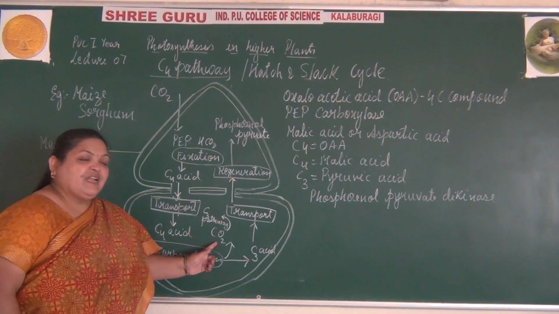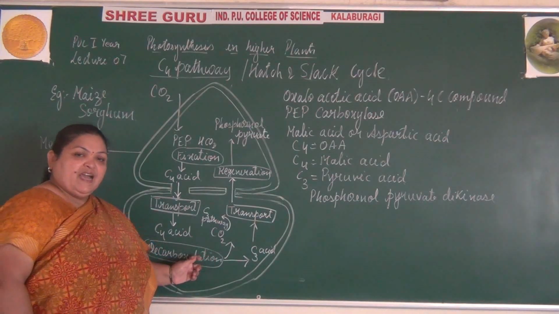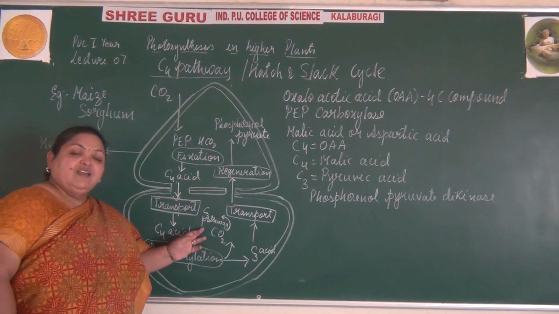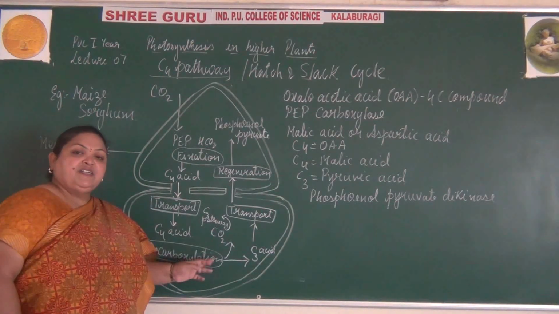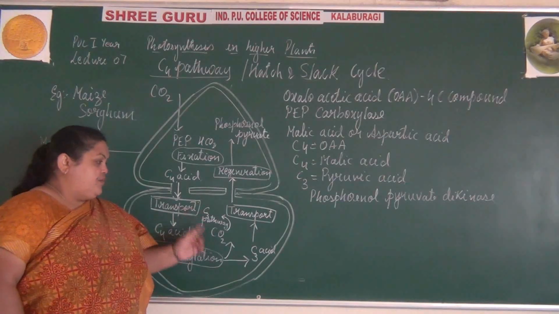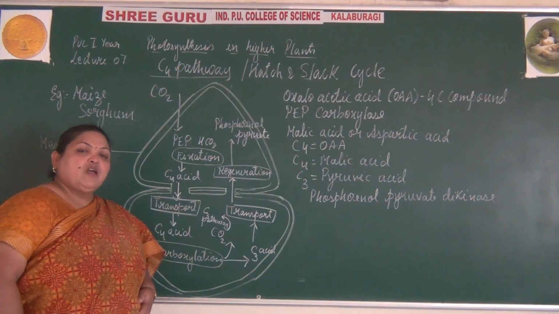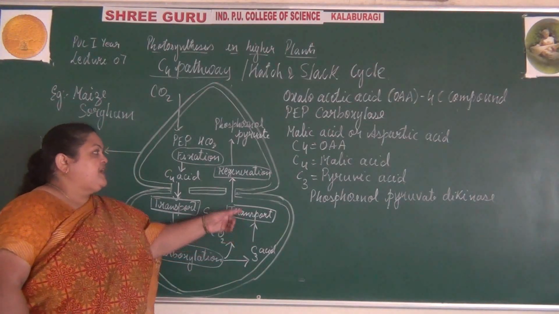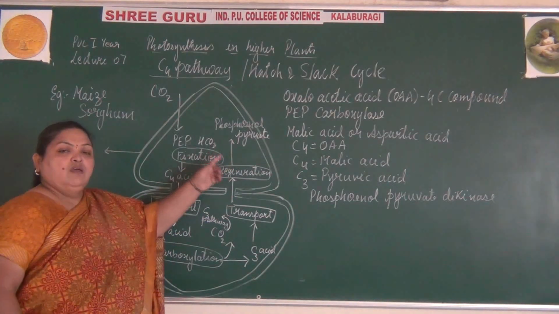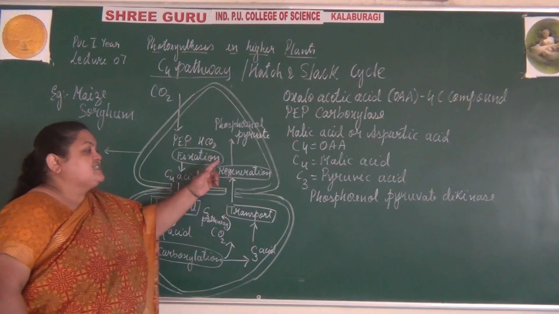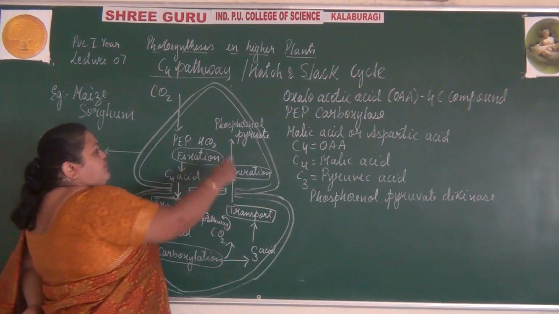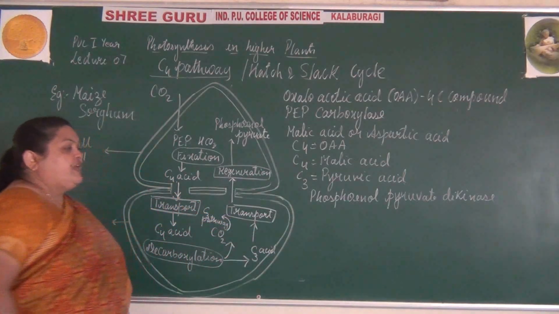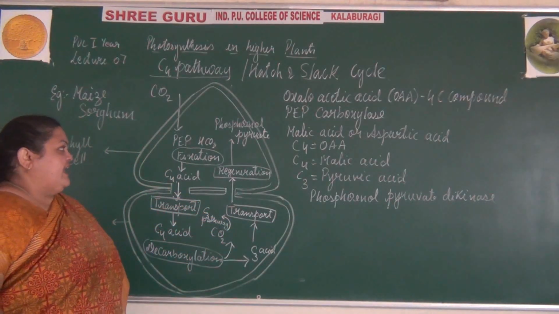This carbon dioxide is utilized in the C3 cycle, where glucose is synthesized, while the pyruvic acid is transported back to the mesophyll cell, where it is regenerated into phosphoenol pyruvate with the help of the enzyme phosphoenol pyruvate dikinase.